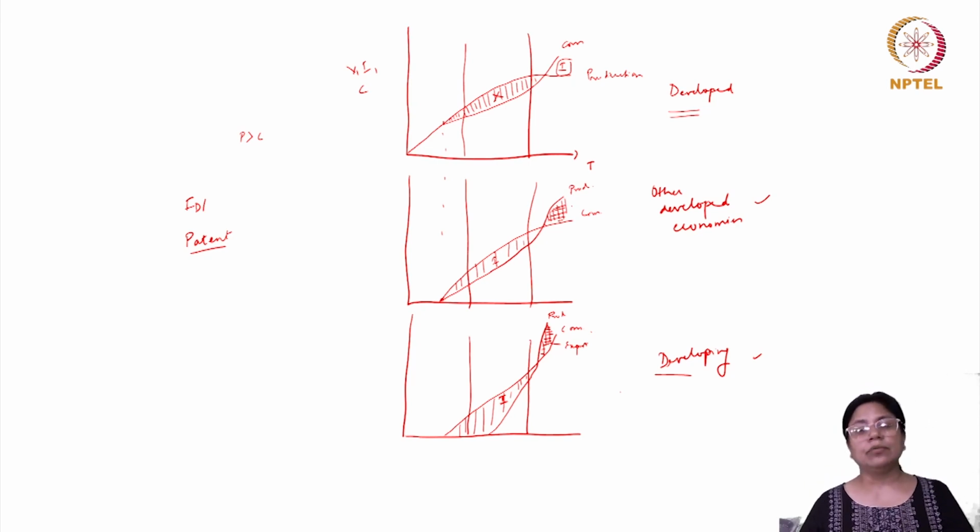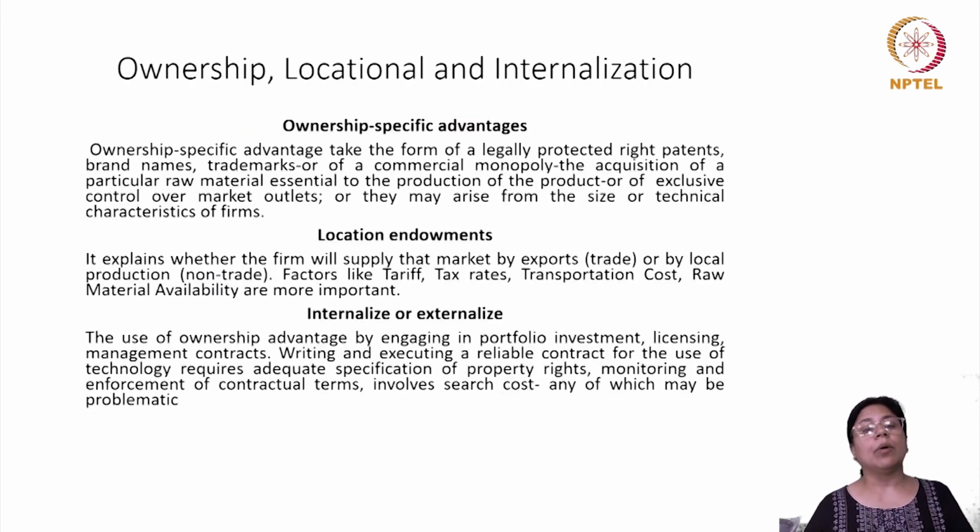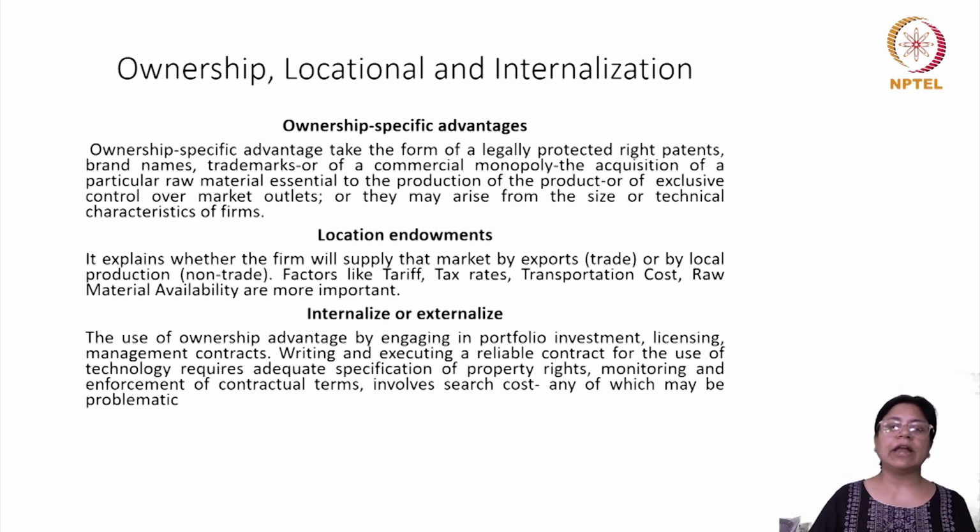So the next model which we will talk about is popularly called the OLI theory: ownership, locational and internalization theory. Here, given by Dunning, they talk about the different types of ownership-specific advantages which are owned by certain companies which might have their operations in a country.